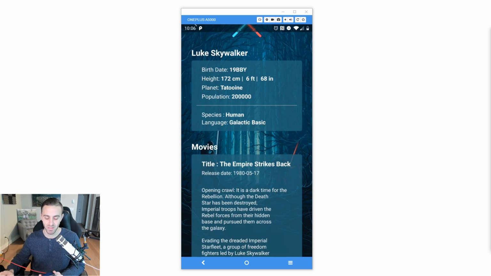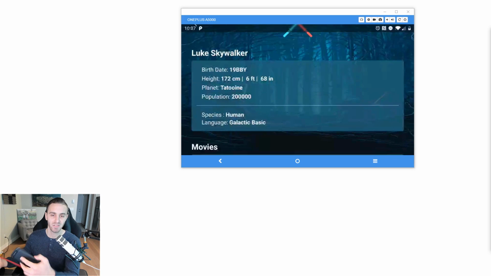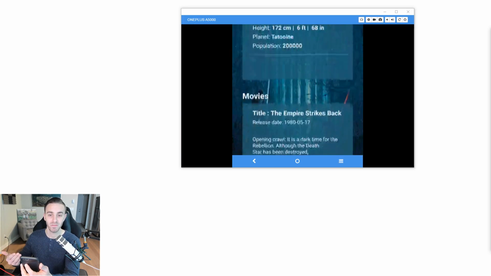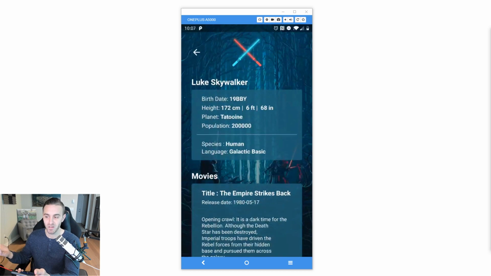So that's the kind of thing that you need to do there, because there's no reason why, when I rotate it, it should remake the query. Since you're using live data, I've looked at the code, I know you're using live data. That should just be observed. It's already in the view model, so there's no reason to make that query.